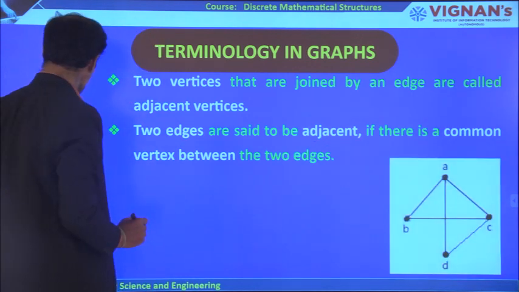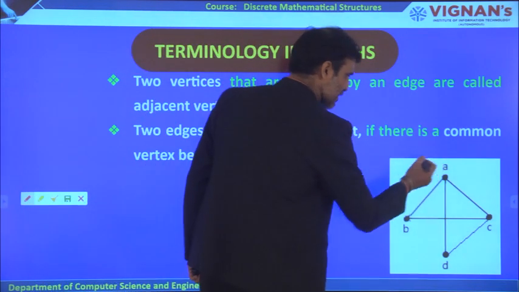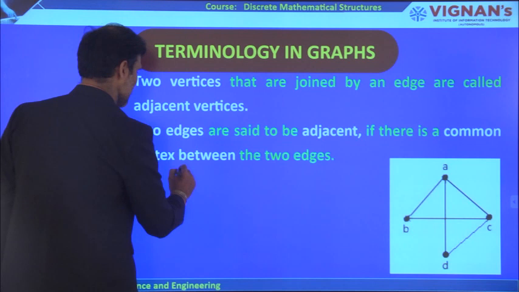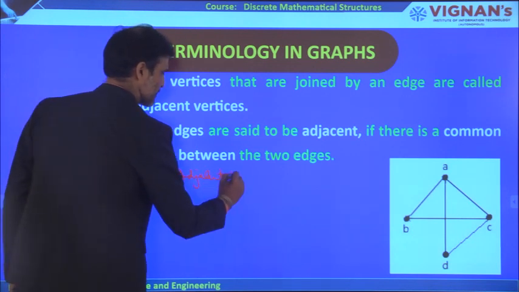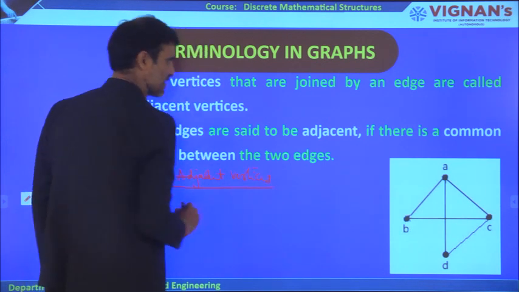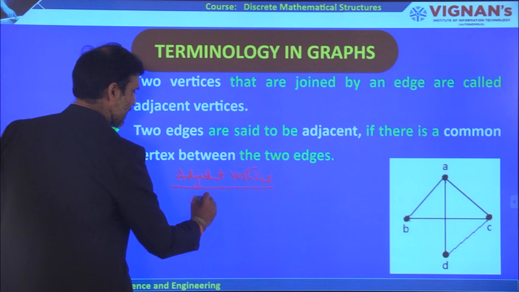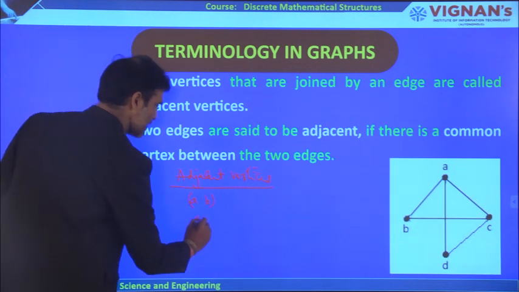Now let us come to the case of this particular example here. Let us take adjacent vertices first. First we will try to define the adjacent vertices. So A and B are adjacent vertices. A and C are adjacent vertices.